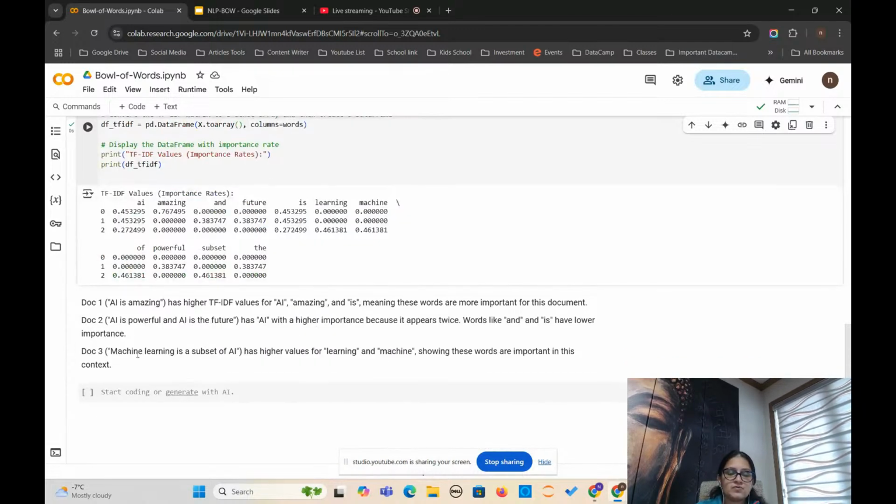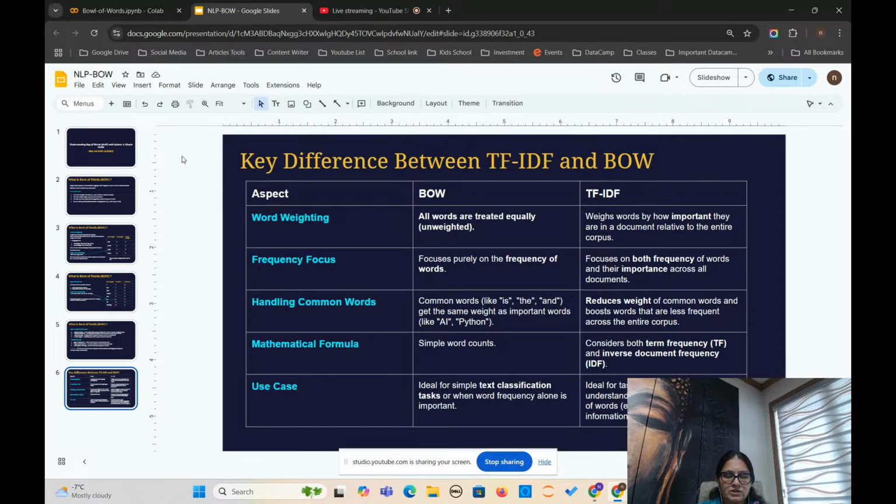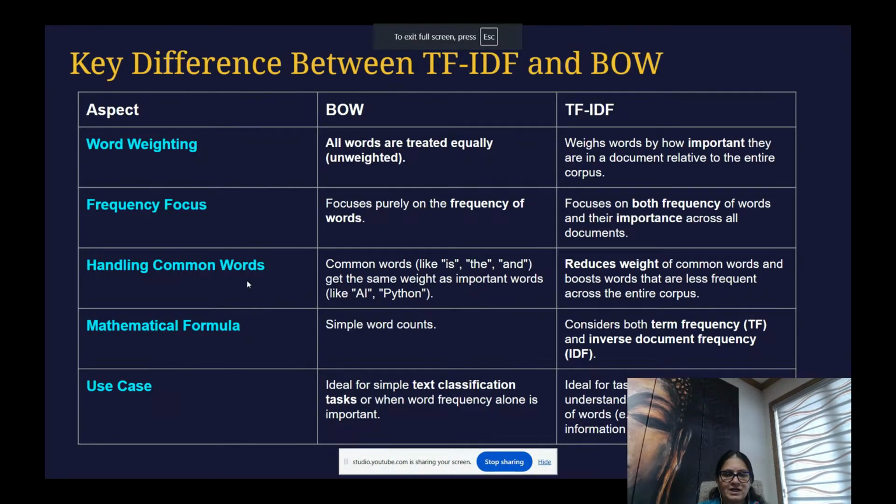Okay, so this was about your bag of words and TF-IDF, and this is the major difference between both. In bag of words, all words are treated equally, as we have seen, right? It is not assigning any specific weight. It is just saying if it occurs one time, one. If it occurs 10 times, it will assign 10. Okay, it is just counting, right? But TF-IDF weighs words by how important they are in the document relative to the entire corpus, your entire paragraph. Okay, so it is assigning a weight of 45%, decreasing as it occurs many times.